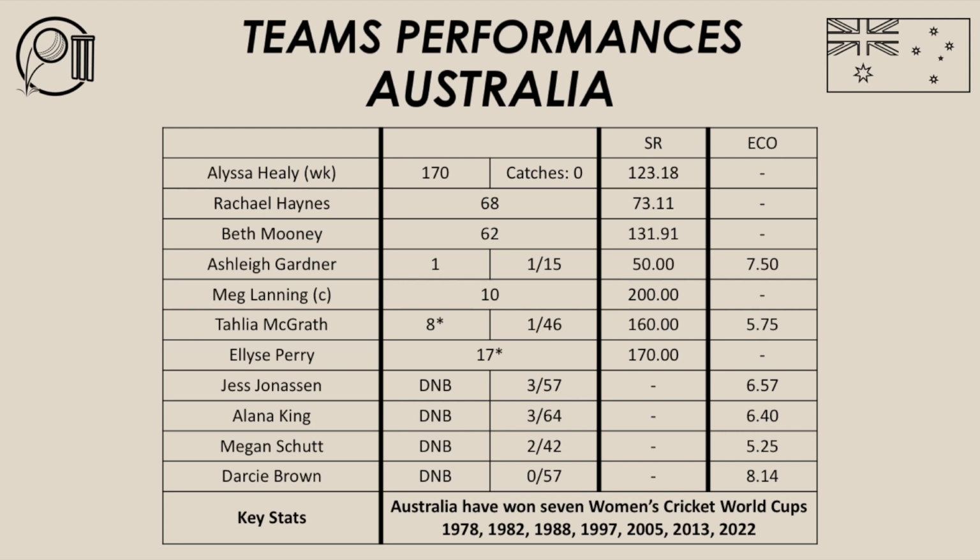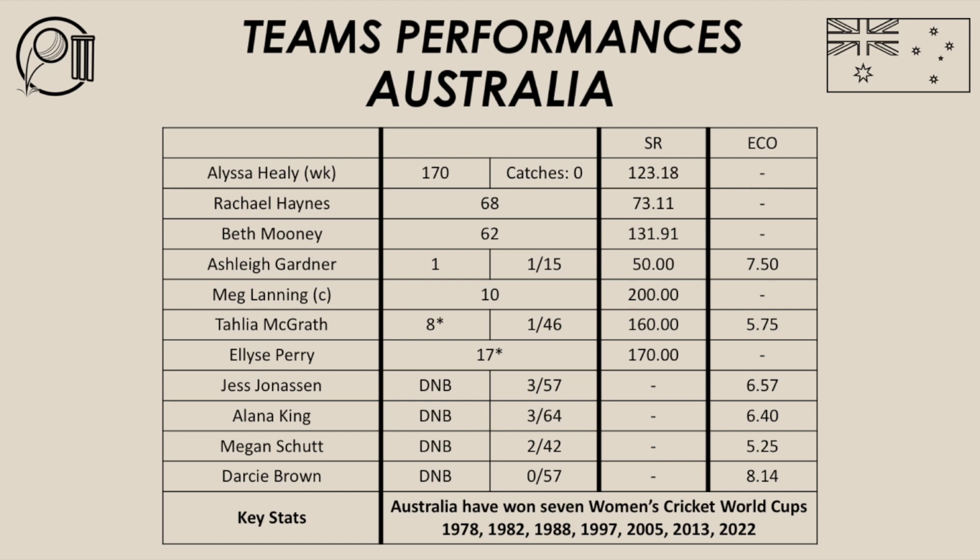It's the highest ever score in a Women's Cricket World Cup final. She surpassed Australian legend Karen Rolton, who held the record for the highest score in a Women's Cricket World Cup final, 107 not out in 2005. She's also got the record for the most runs in a single edition of a Women's Cricket World Cup. 509 Alyssa Healy scored in this World Cup in 2022. Unbelievable. Surpassing New Zealand legend Debbie Hockley's record of 456, which Hockley set in 1997 during that Women's Cricket World Cup.